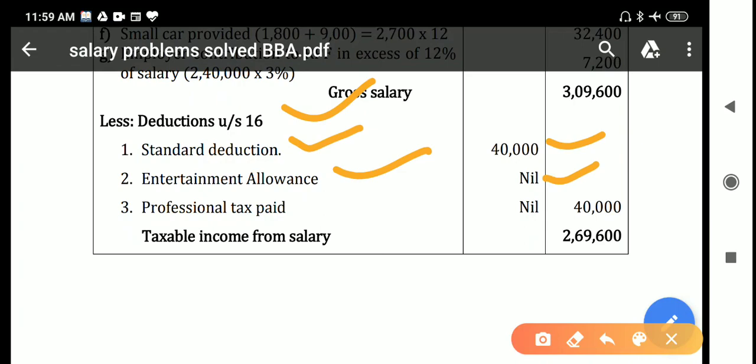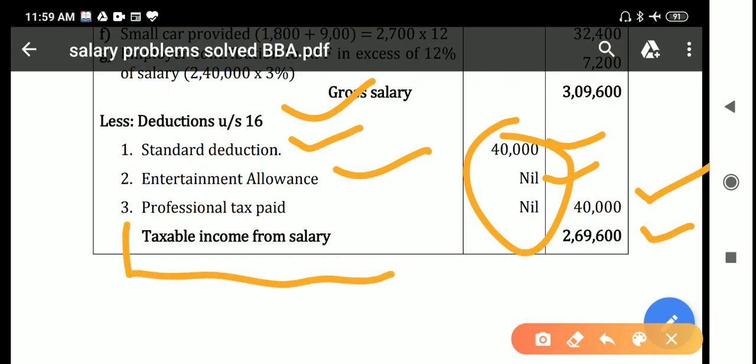And lastly, professional tax, if paid, professional tax paid by employer as well as professional tax paid by employee should be considered as a deduction, but in this question no professional tax is given, so total deduction is 40,000. And if you deduct that 40,000 from 3,09,600, you will get 2,69,600 as the taxable income from salary.